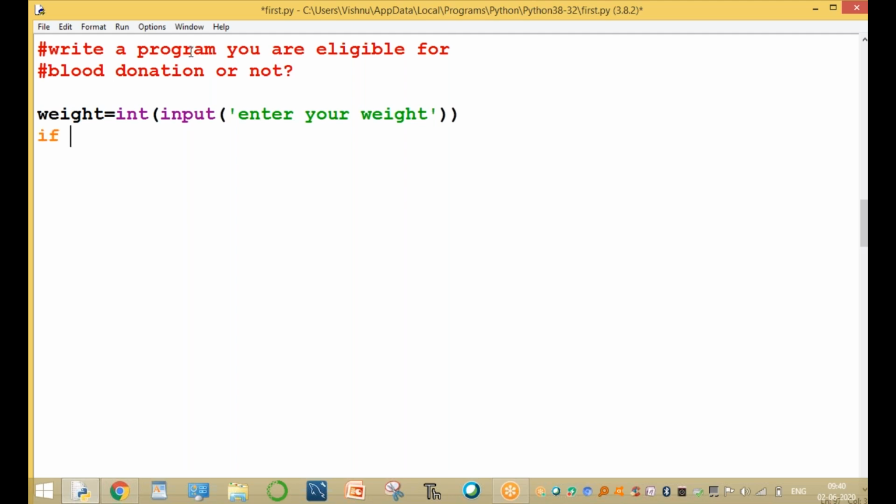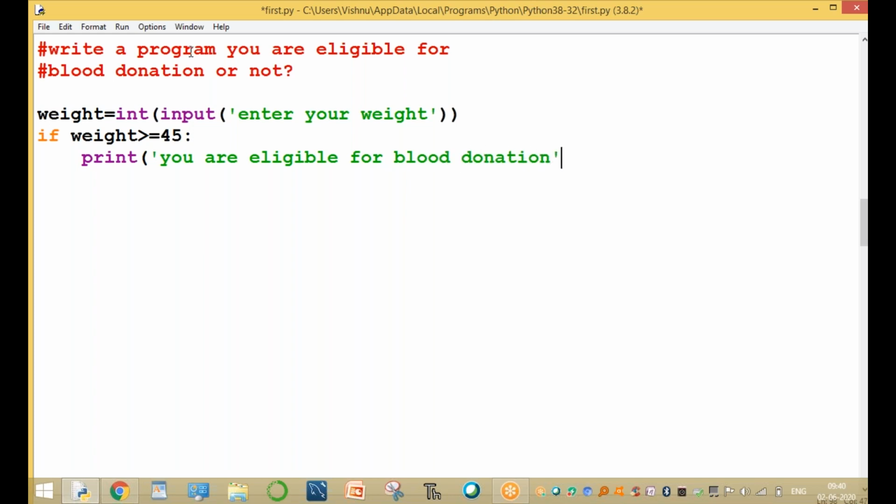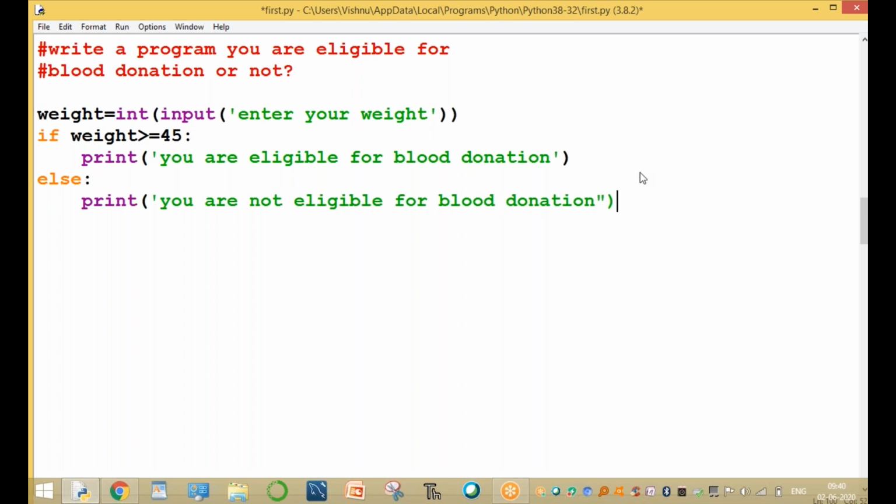Now, if your weight value is greater than or equal to 45, print you are eligible for blood donation, because your weight is greater than 45. In the else part, print you are not eligible for blood donation. Clear? Based on your weight, you are not eligible.